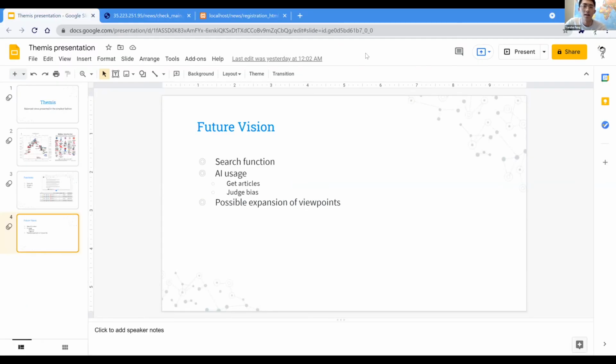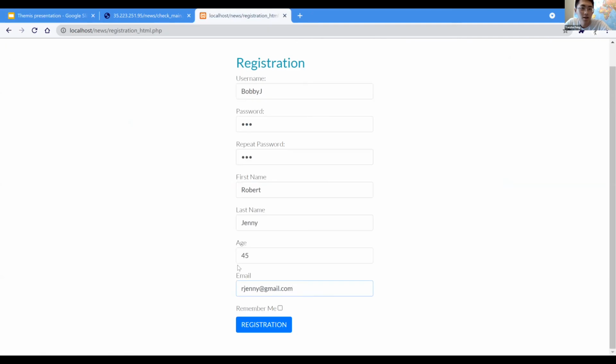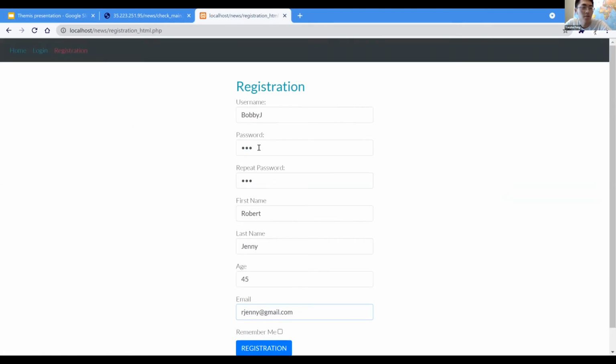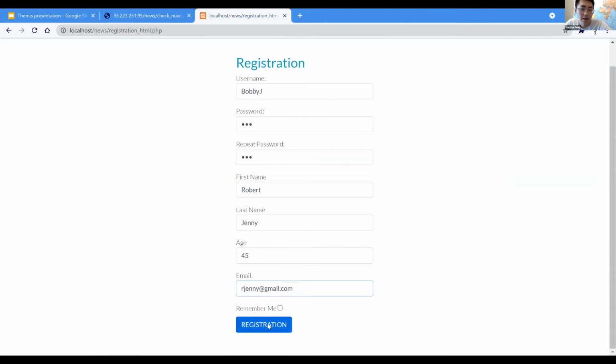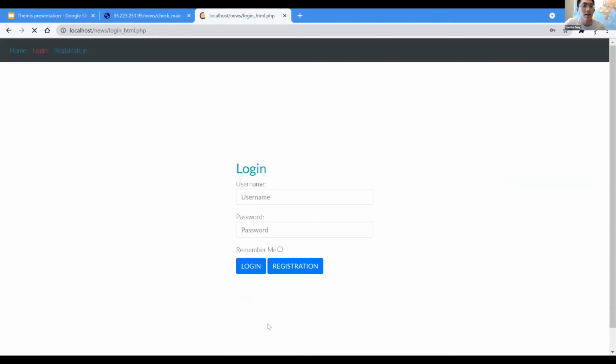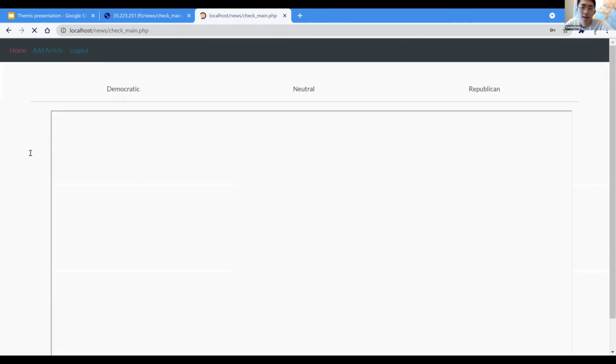This is the locally hosted server for the website. Here is the registration page. You can register easily, and then you can simply log in. And after logging in, you are taken to the homepage.